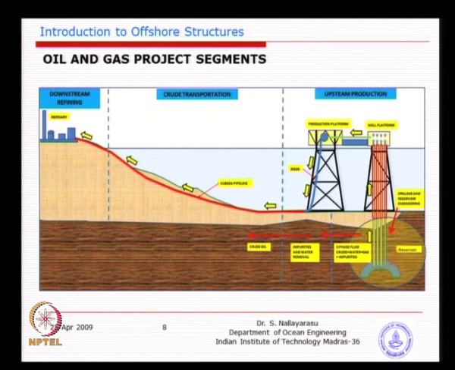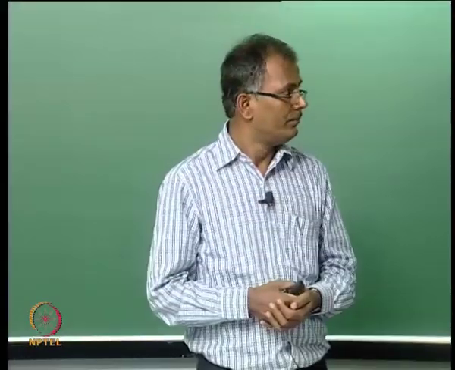And in the transportation segment, most of the time, instead of oil tankers, we do normal transportation by pipelines, continuous. But in case of a marginal field, for example, where the oil and gas content is very small, sometimes we do have transportation by tankers instead of pipelines.